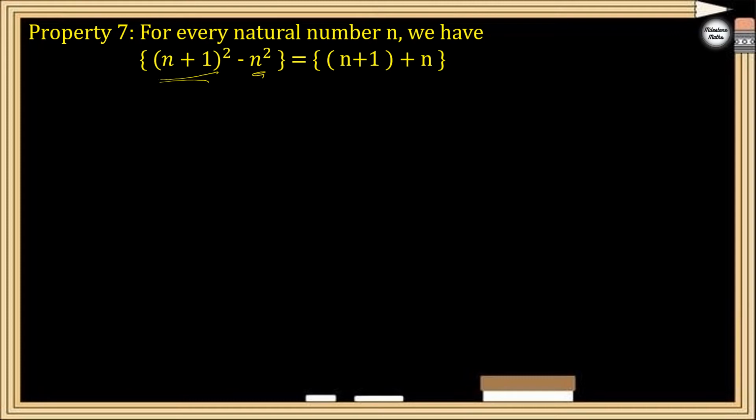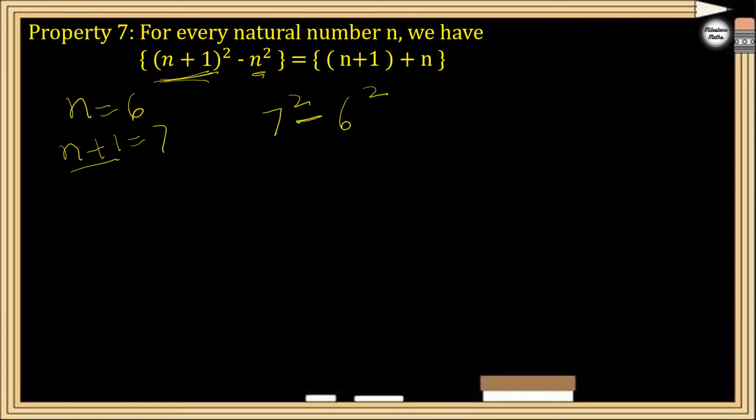Suppose let me take any number, 6. If n is 6, so what is n plus 1? n plus 1 will be the next number, that is 7. Right. So if you have to find, suppose, (n plus 1) square, that means 7 square, and the difference of n square. n square is 6 square.